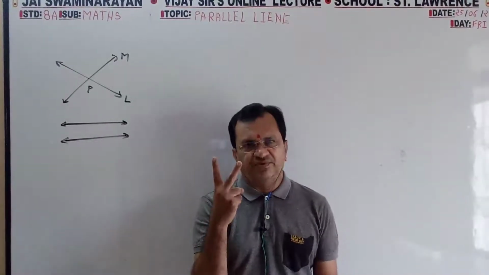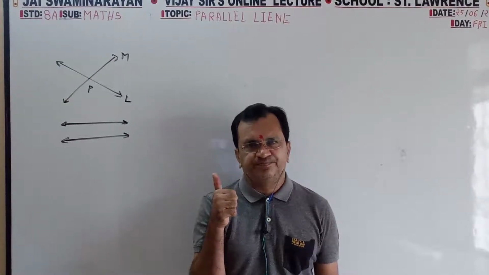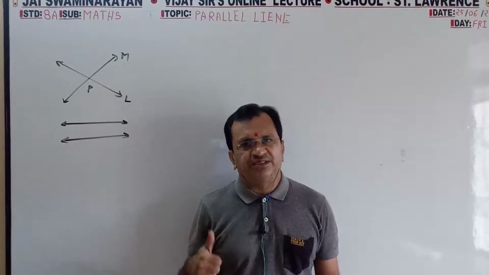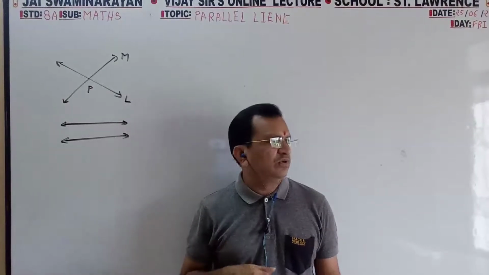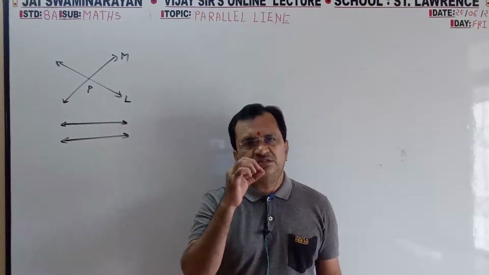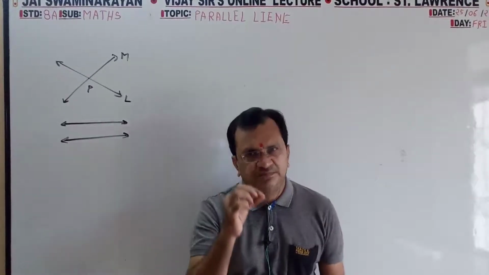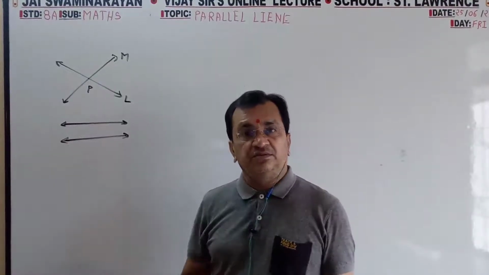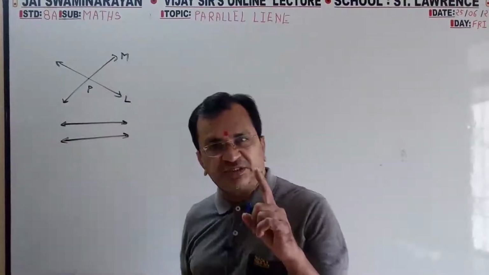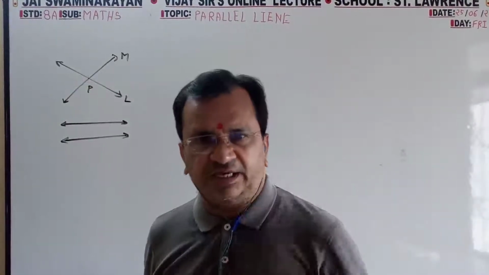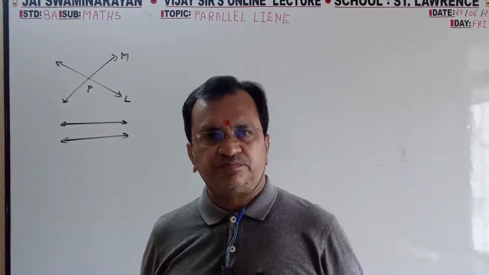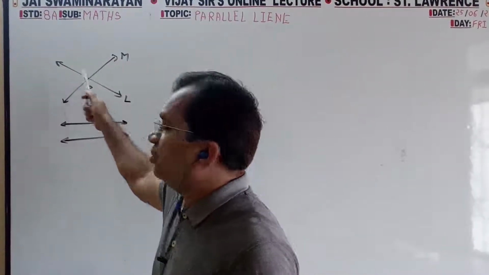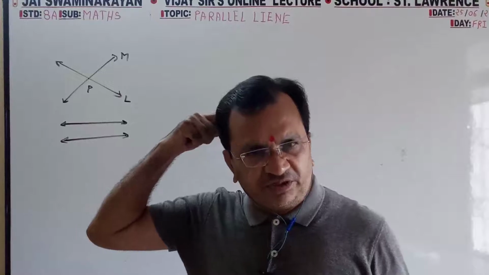Two definitions I have given. First definition: when there is no common point, those two lines are said to be parallel. Not intersecting, parallel. First definition is what? Not intersecting, two lines are parallel. Second definition: when there is no one common point, it is said to be parallel.